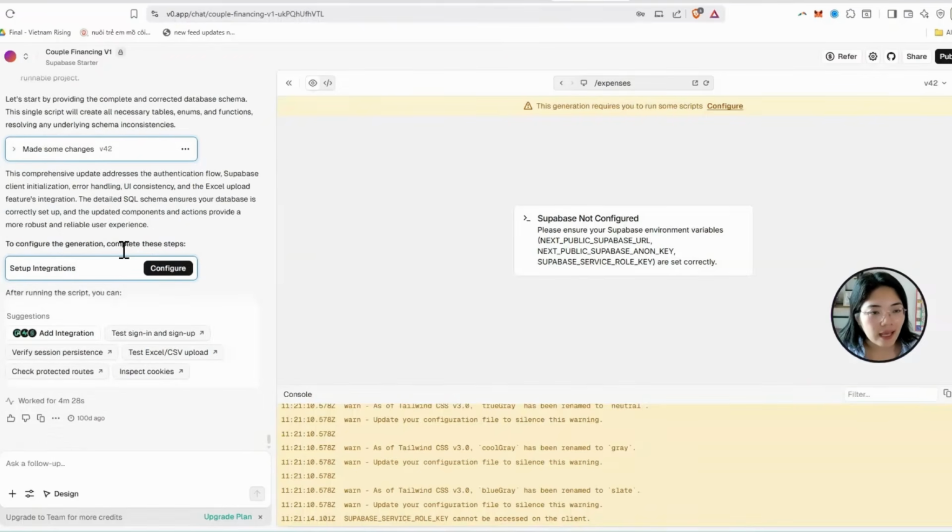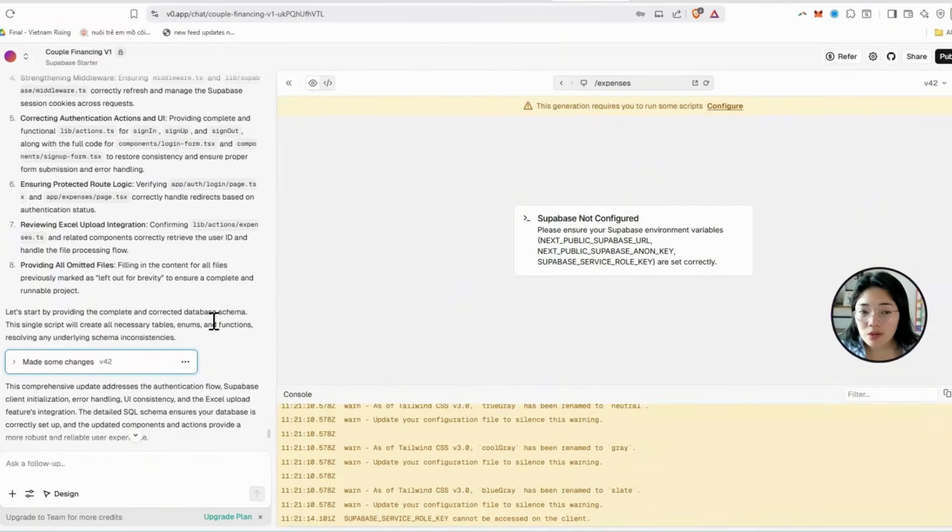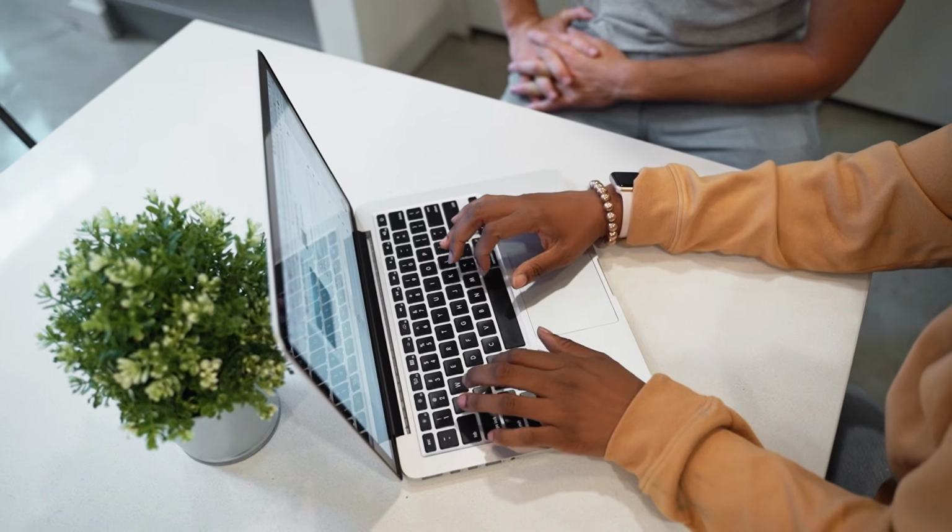At the end, I ended up with version 42 and I felt like I was just going around and around in a loop where it doesn't work. If you see the app starting to hallucinate and no longer making sense, then just move on and start from scratch. At the design stage, it's not that much to restart. So let's just restart from there.